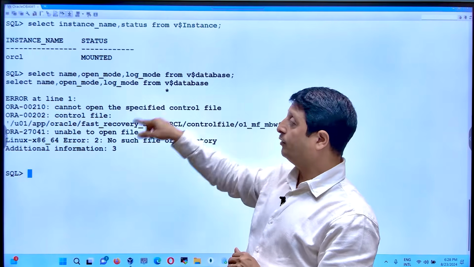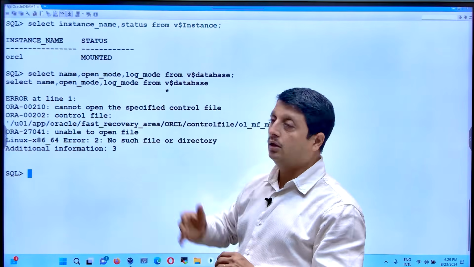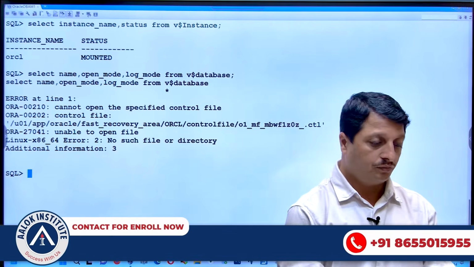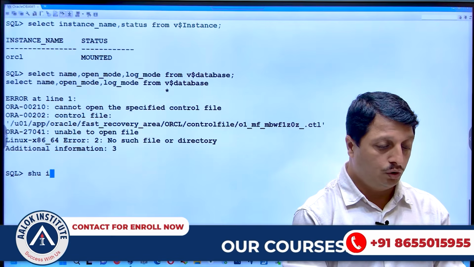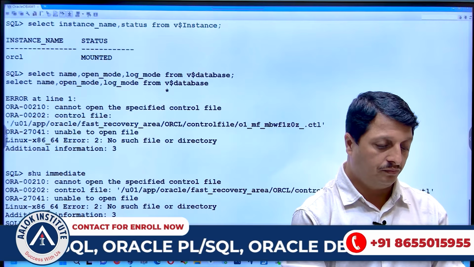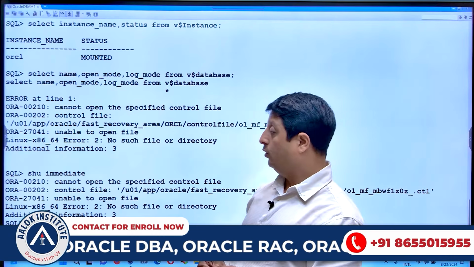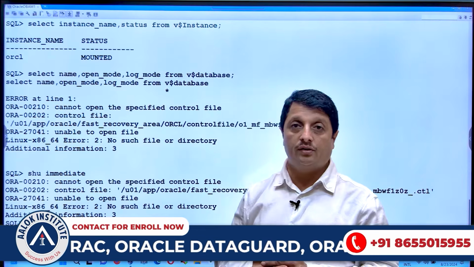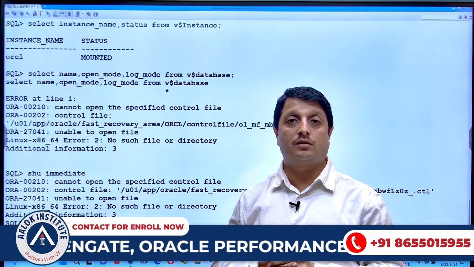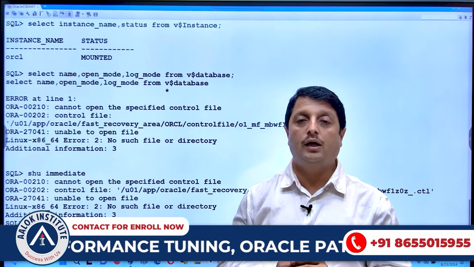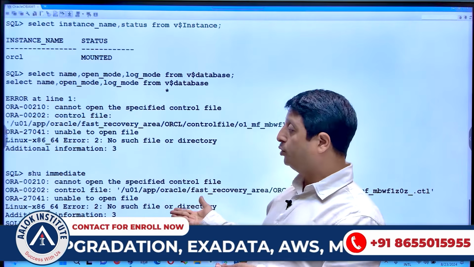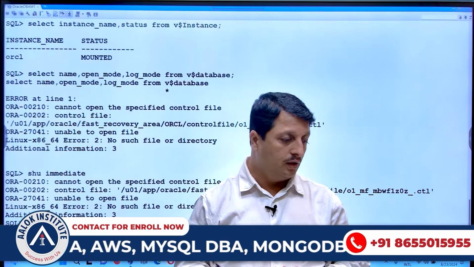This view gets the data from the control file. Hence you cannot read the information, and it is telling me that it is lost. Now what is the next solution? You cannot do shutdown immediate right now, you can only do shutdown abort. There is only one option now, shutdown abort. What it performed is that the database dismount option gets skipped in shutdown immediate, and it directly jumps to instance shutdown. That's what has been performed.